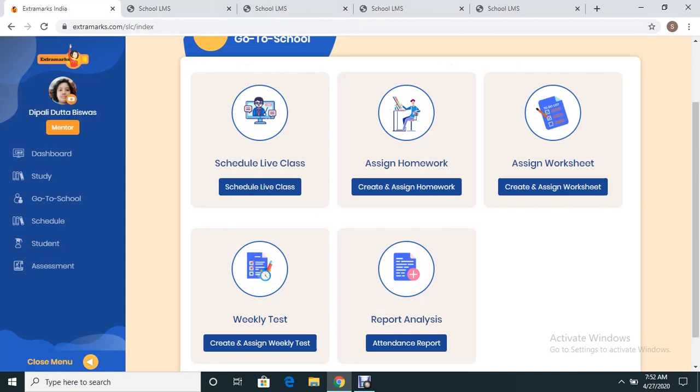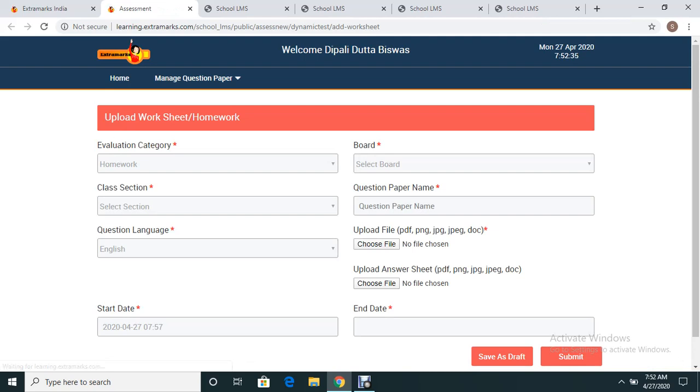Most of the time, another query which has come from the school side is that when assigning homework, it becomes difficult for the teacher to evaluate all the answer scripts individually and publish them. Hence, we are allowing the teacher to push the answer script. Now I'm showing you how it works.